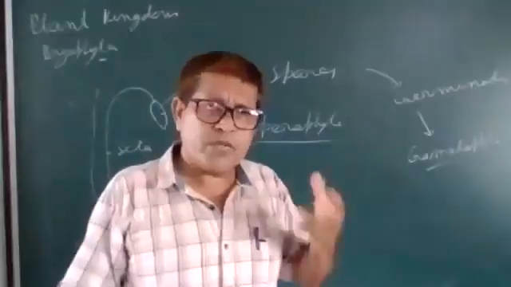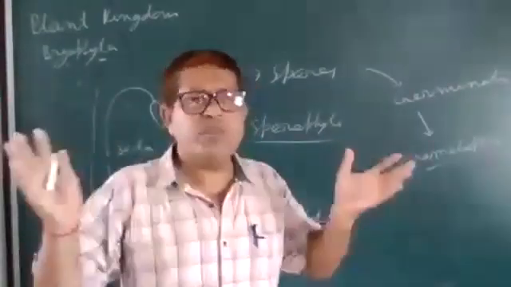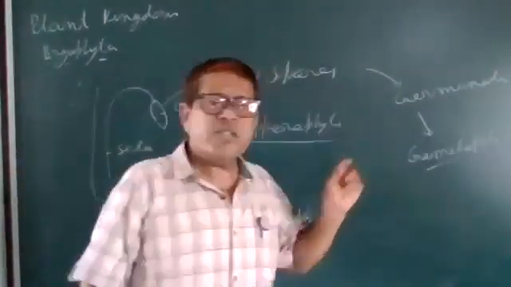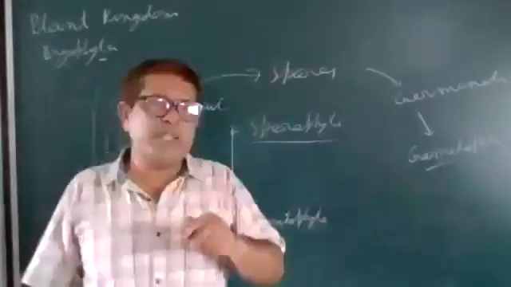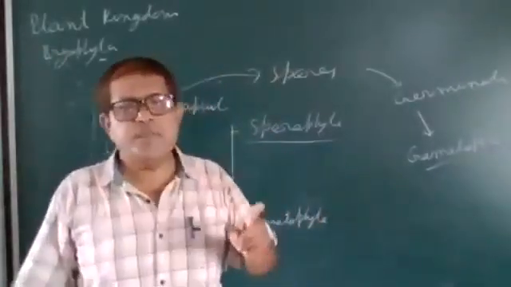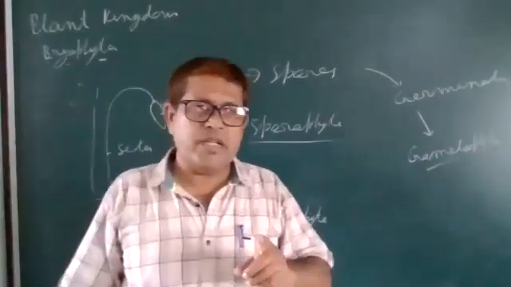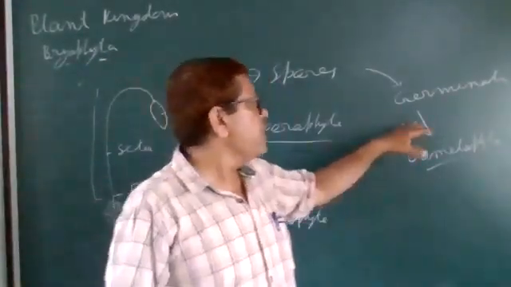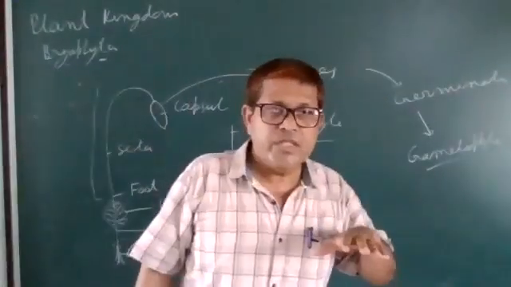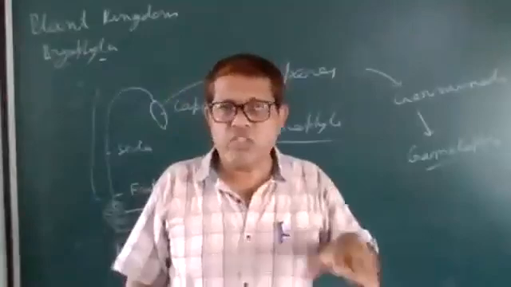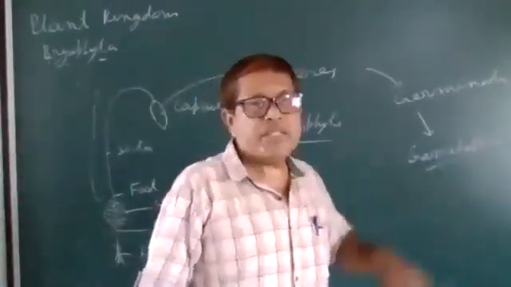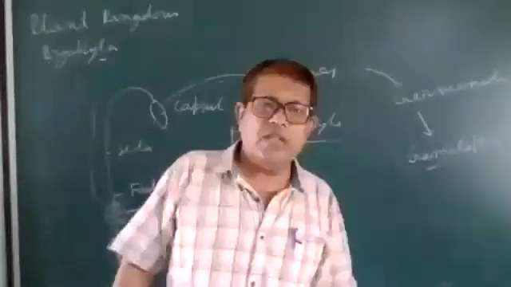The capsule has an operculum that opens, and a special feature is the peristomial teeth, which help in the dehiscence of the spores. When spores get suitable conditions, they germinate to produce a new plant, which is the gametophyte.